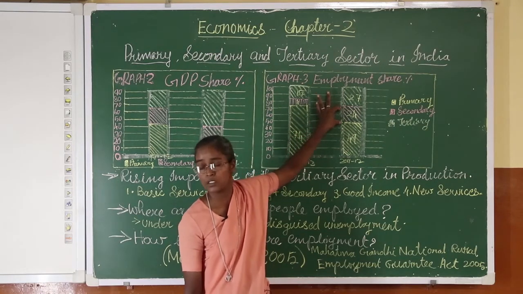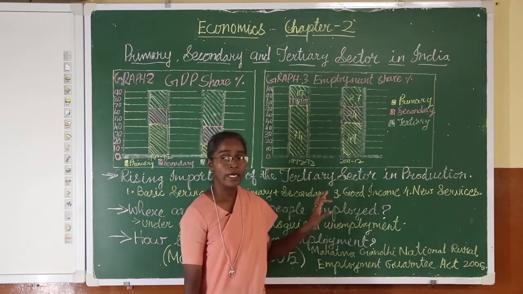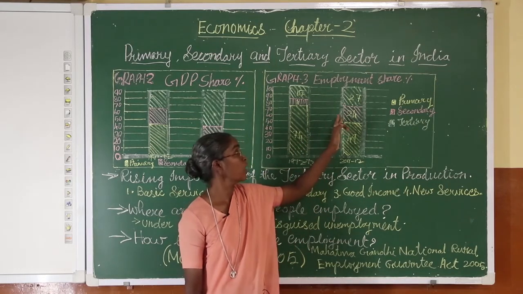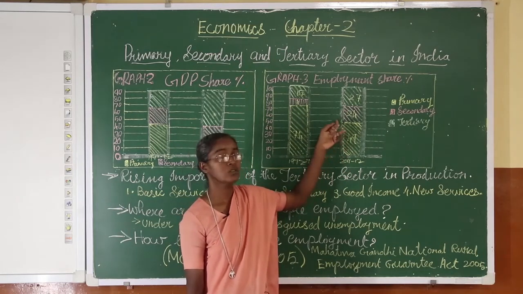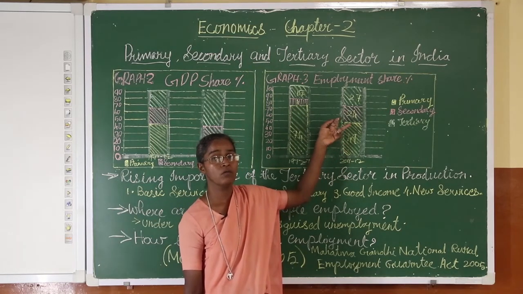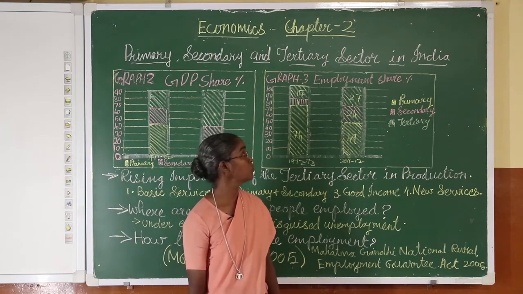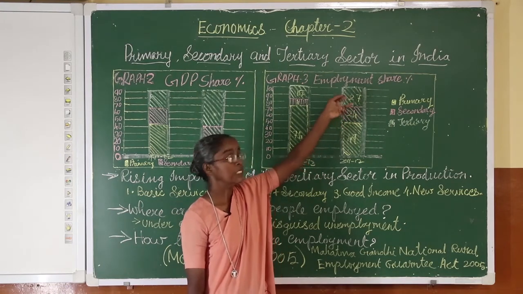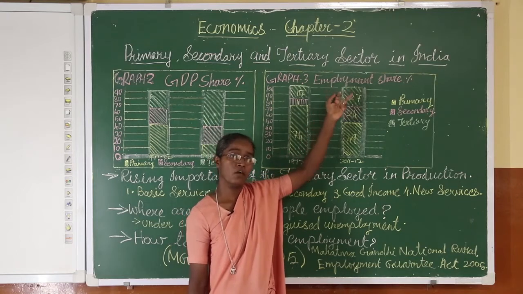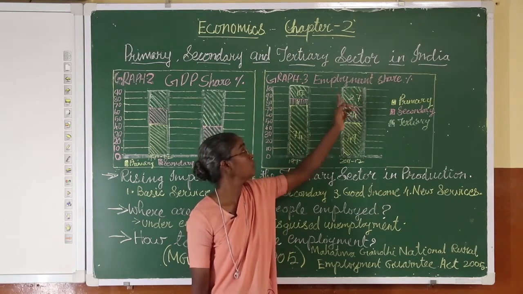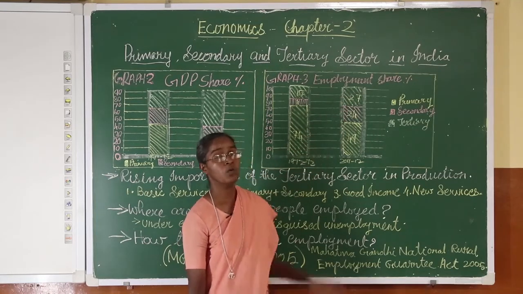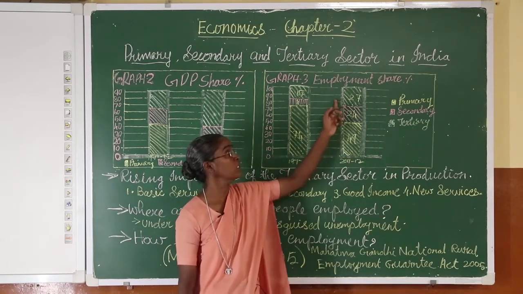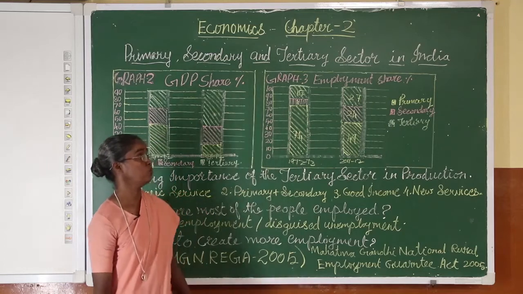In the secondary sector, though they have increased their production 9 times, the employment has increased only 3 times. And in the tertiary sector, though they have increased their production 14 times, the job opportunities they have created are only 5 times.